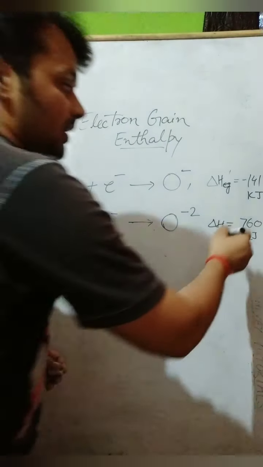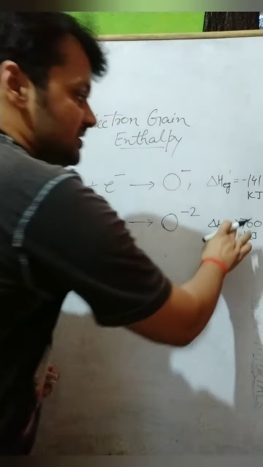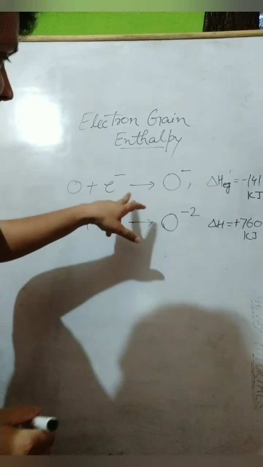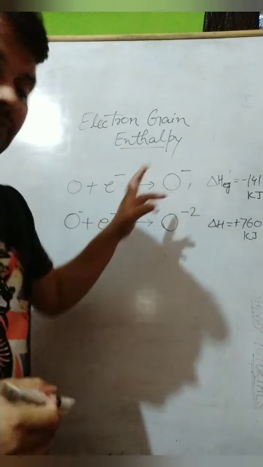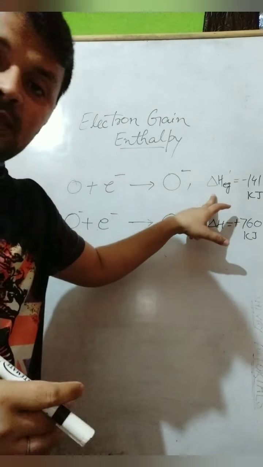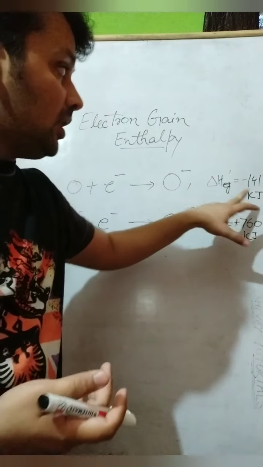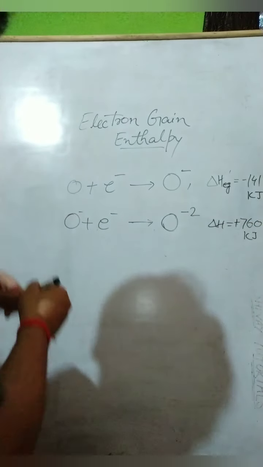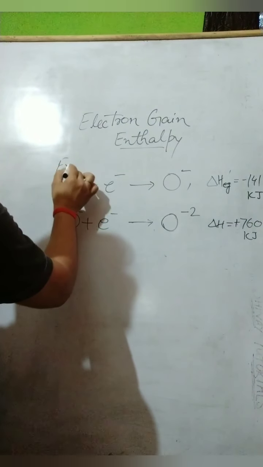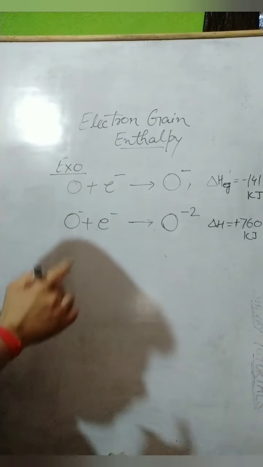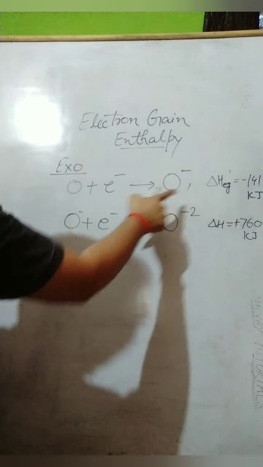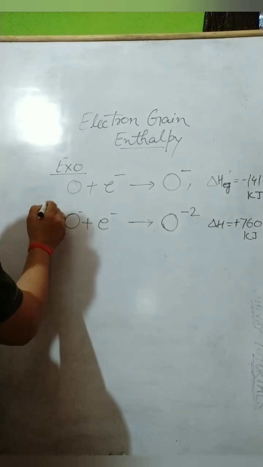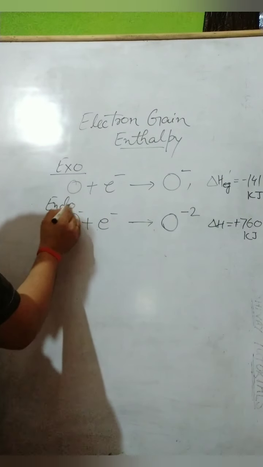Okay, in the positive value. It is always found that whenever one electron is added to the neutral atom, it may be endothermic or exothermic. Most of the cases it is exothermic, because the first chance is exothermic. But in the second chance, when you put an electron, then always we have to give energy. That means that is an endothermic reaction.